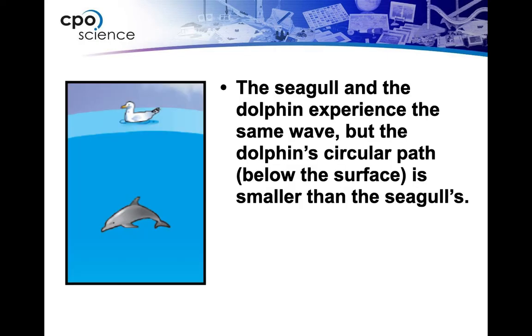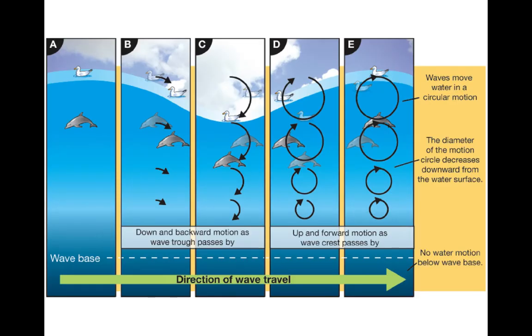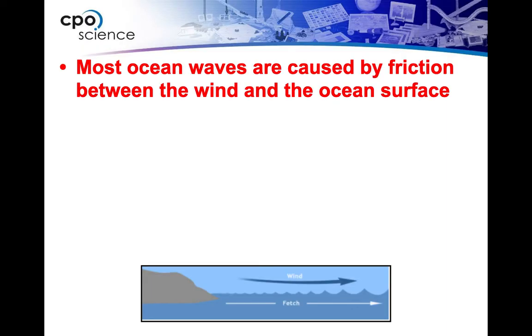If I were to compare a seagull and a dolphin, seagull's up on the top of the water, dolphin's on the bottom, ask yourself which one is going to experience the wave motion greater. Should be the seagull, right? So seagull's up on top, more dramatic effect. Here's another picture just showing us adding some arrows to it. So yes, that seagull on top, much more dramatic circular motion. You'll notice the farther down you go in the water, the less it gets, to the point eventually when you're not going to experience any circular motion, and that would be the wave base.